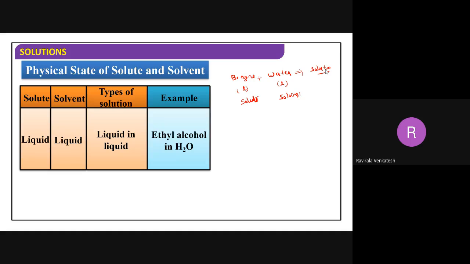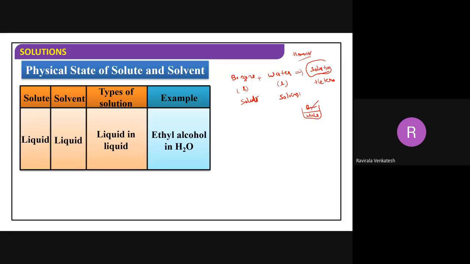Benzene, if you add into water, do you get a solution? Is it called a solution? No. Why? Because it is insoluble. Because it is heterogeneous. Insoluble means heterogeneous. I told you a solution must be a homogeneous mixture. You can easily separate it because it is insoluble. Here the water layer will be there, and here the benzene layer will be there.